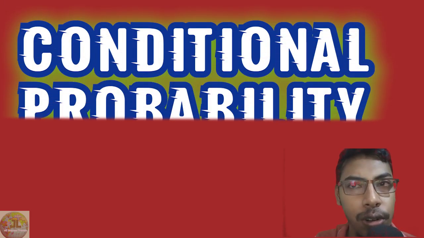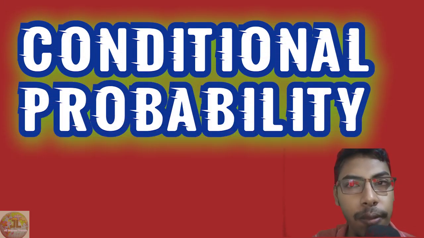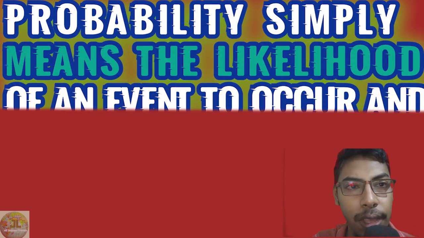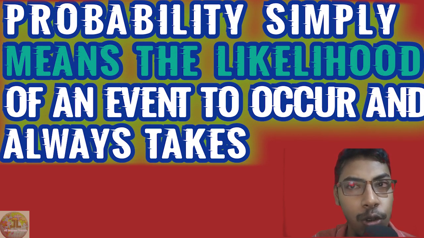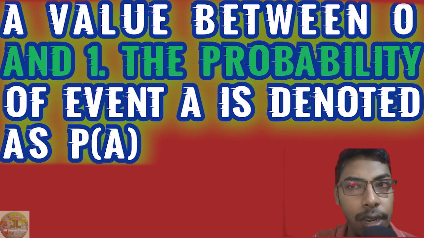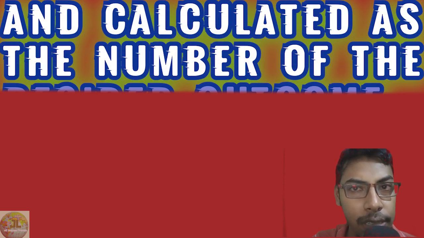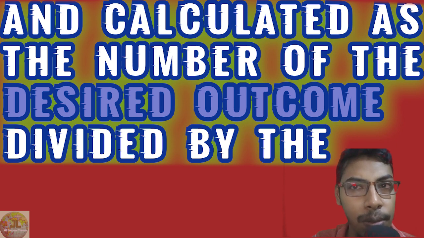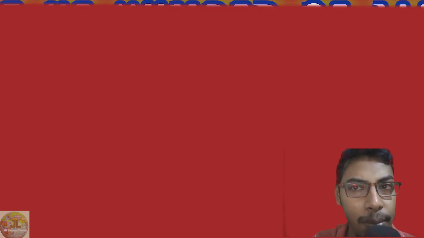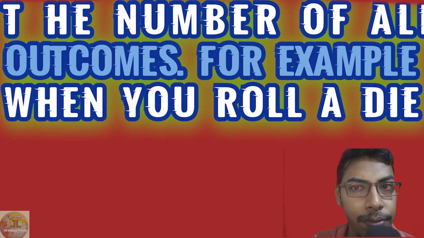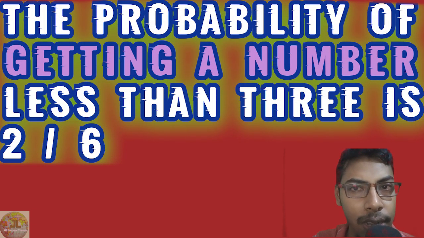9. Conditional probability. The probability simply means the likelihood of an event to occur and always takes a value between 0 and 1. The probability of event A is denoted as P(A) and calculated as the number of desired outcomes divided by the number of all outcomes. For example, when you roll a die, the probability of getting a number less than 3 is 2 by 6.